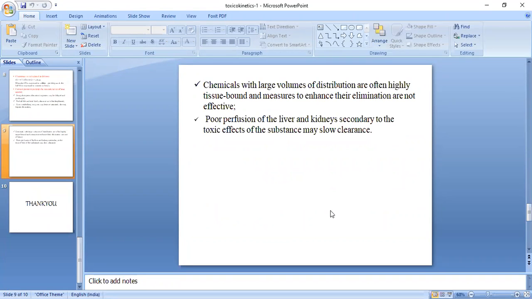Also, poor perfusion of the liver and kidney secondary to the toxic effect of the substance may slow clearance. Poor perfusion means the drug is reabsorbed, so the substance may not clear from the body in time, and may remain for a prolonged period and show its toxic effect.